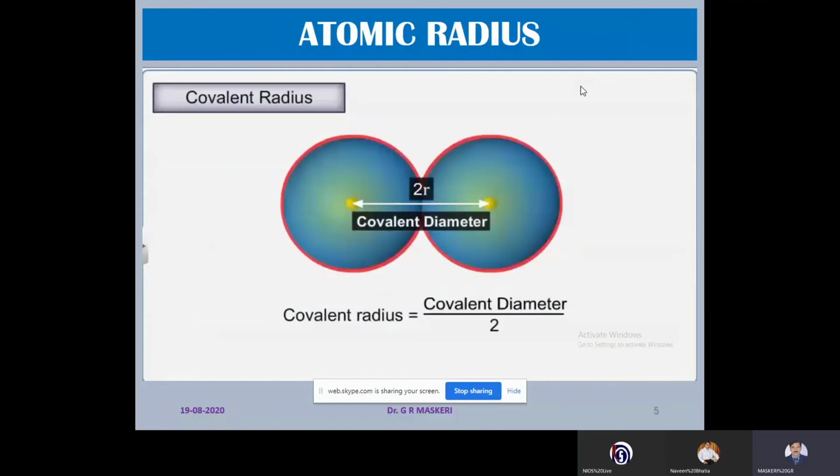So this is the way an atomic radius of an atom which is bonded covalently is being determined. But there is a problem: covalent radius is obtained when atom is having overlapped orbitals. Actual radius of the atom may be more than the covalent radius.